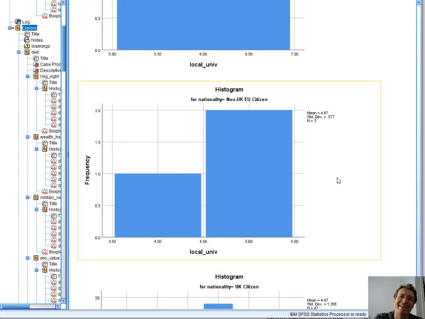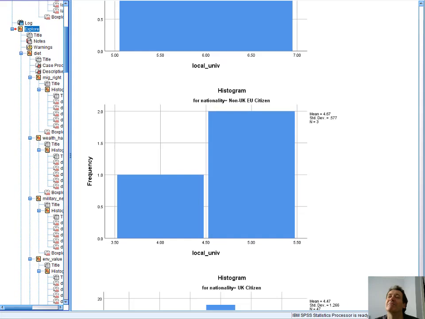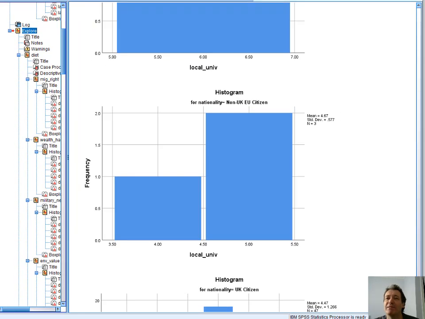Okay, so you can see it takes 10 times longer to sort through the stuff that comes out of SPSS than it does to do the analysis. So in SPSS, masses of work getting the data into a form that can be analysed, seconds just to do the analysis, and then ages to pore over the results afterwards. Whereas in Excel it's a bit different. It just takes a long time to put the formulas in.